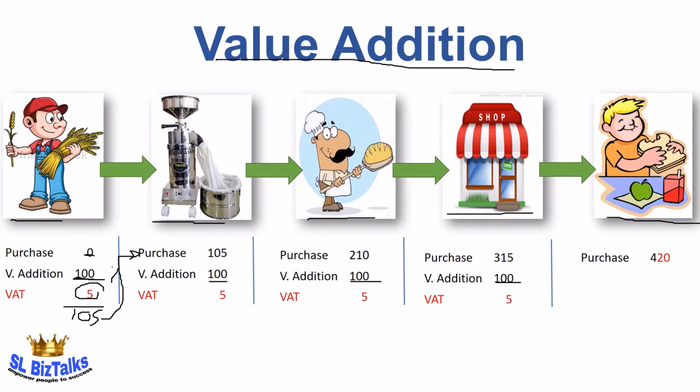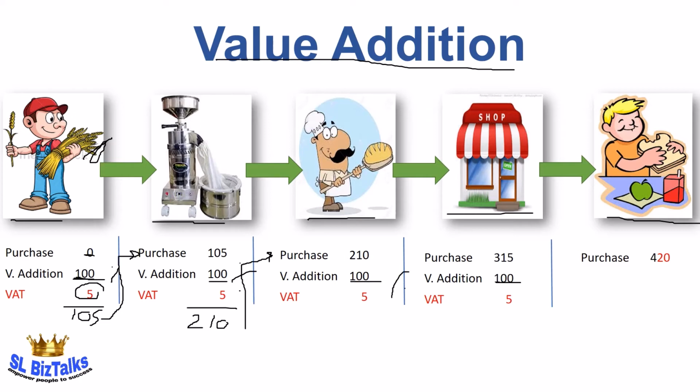The flour mill will buy this wheat at the price of 105. Then they also have certain value addition. It means they are changing this wheat to wheat flour. Then they also will charge 5% on this value addition, which means 5. Then the final price will be 210. It means inclusive of this 5 and this 5, here 100, here 100, with these two VAT amounts, it will be 210. He is selling this flour to the baker at the price of 210.